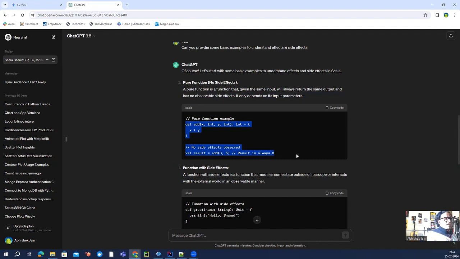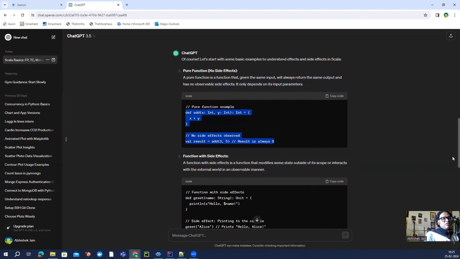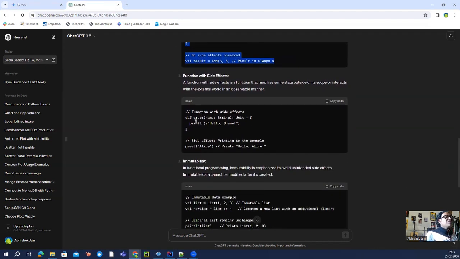A side effect is a function that modifies some state outside of its scope or interacts with the external world in an observable manner, right?